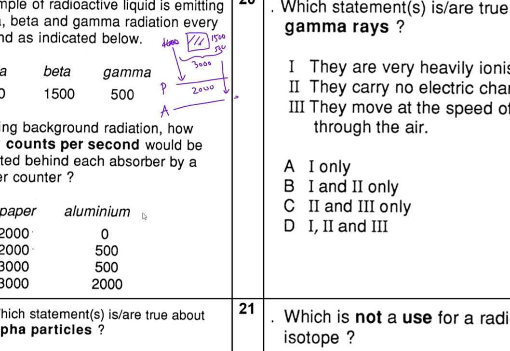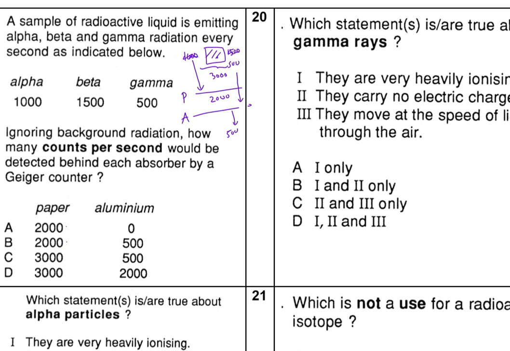Okay, so aluminium, what's going to happen to aluminium? Aluminium is going to absorb the beta particles. So beta particles are going to go. Okay, so wait, where is it? So that's wrong. Let me go back. Okay, anyway, let me just delete this properly. Okay, so go 500 here, and total this. Okay, now beta particles can be 1500, so therefore we're left with 500 in this case. So therefore, if I zoom out, paper 2000, and aluminium this one. So that's how much will be detected